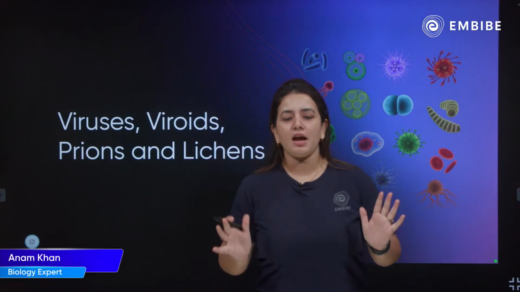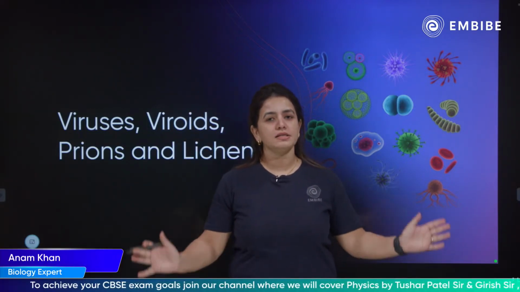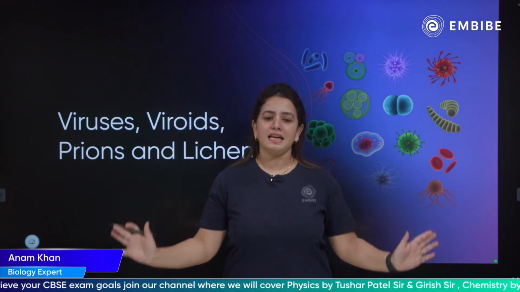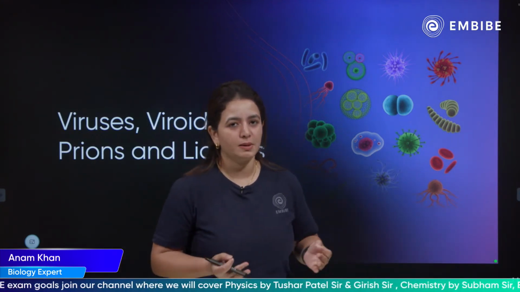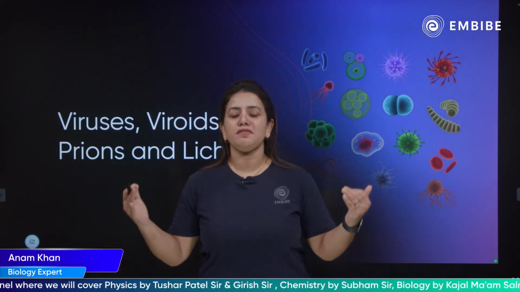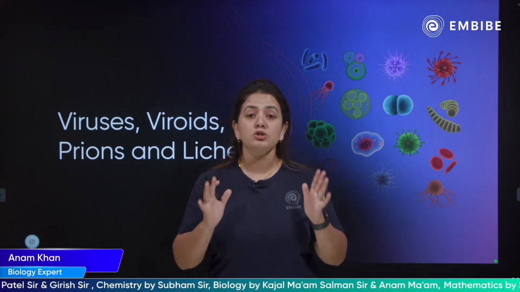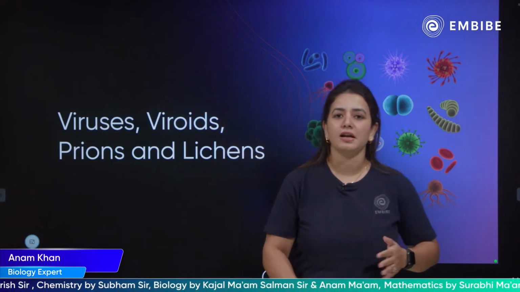So children, we are here with another topic of biological classification, which is viruses, viroids, prions and lichens, of course, the last topic of this chapter. Since you know that we have already discussed fungi, Monera and Protista, today we are jumping to viruses, viroids and prions. We also had a practice session related to Monera and Protista.